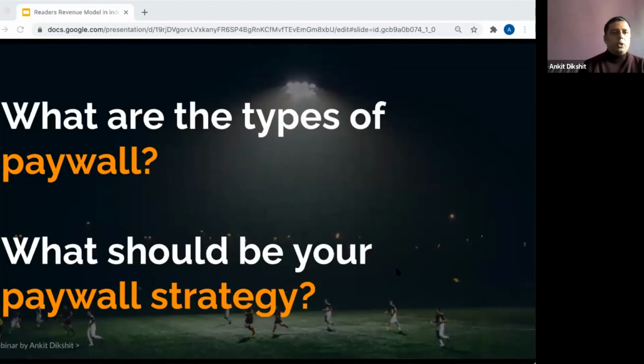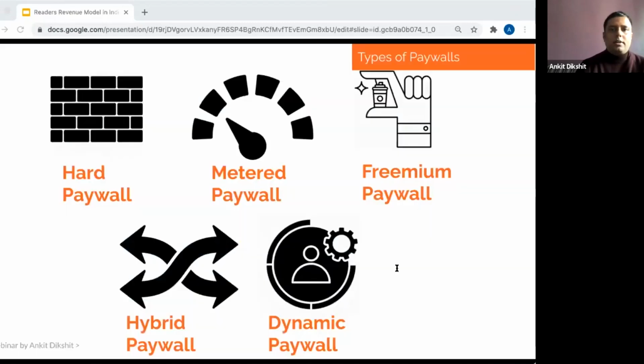Right. So now moving on to what are the types of paywall, what should be your paywall strategy. I'm just quickly skimming through this because I'm sure a lot of you would already know about them. So hard paywall is where the site is restricting you from accessing any content. Premium paywall is where some of your content is available for free while some of your content is behind a hard paywall. A metered paywall is where you have a counter.